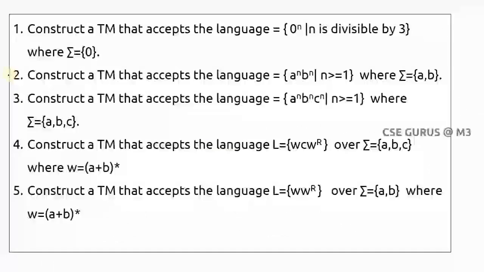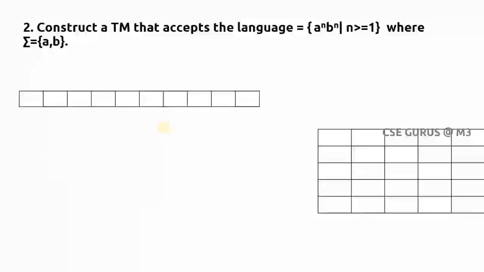Now we'll go to problem number 2. Construct a Turing machine that accepts the language a^n b^n, where n is greater than or equal to 1. Now your input alphabet is a, b. Can we solve this with finite automata? No. Can we solve this with pushdown automata? Yes, we can, and we have done this in my previous video lecture. Now we'll see how to solve this using a Turing machine.